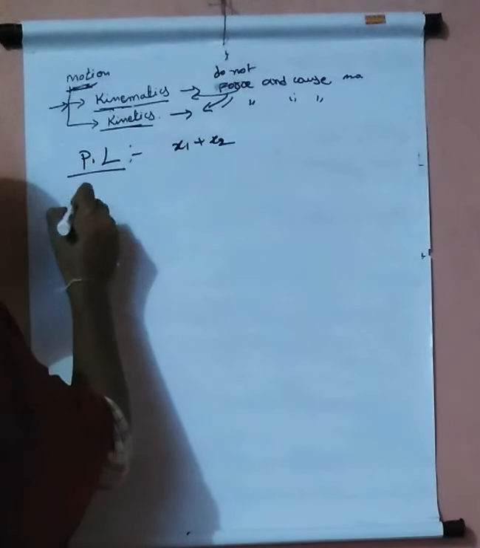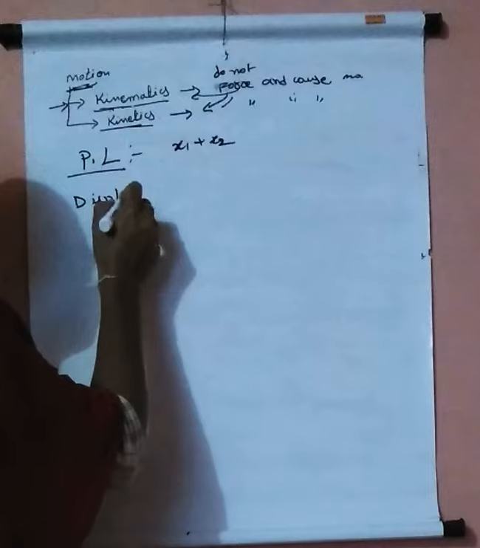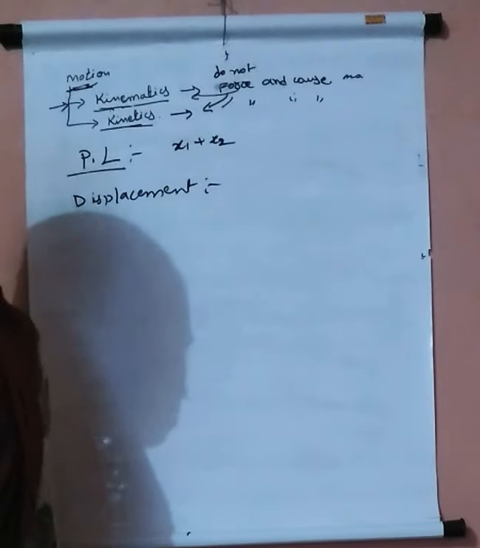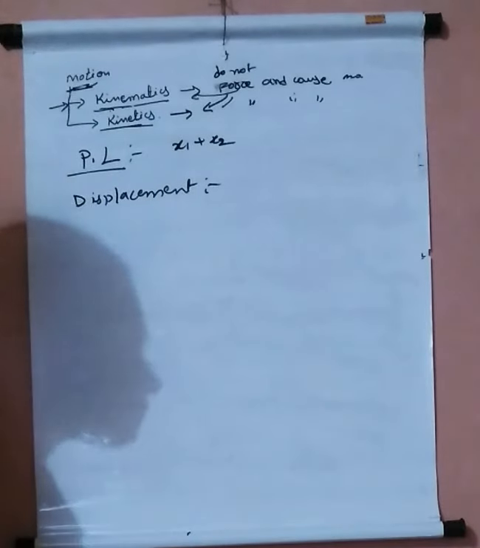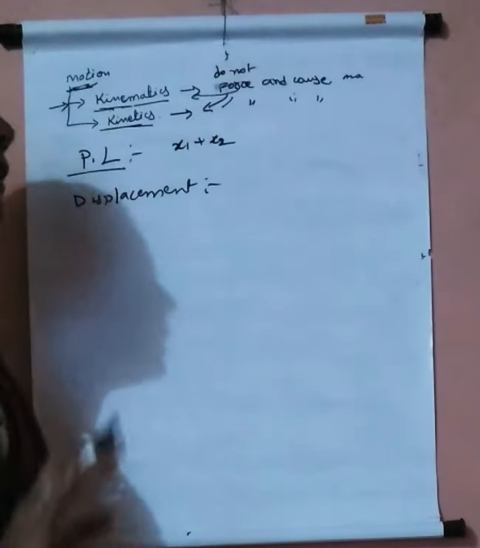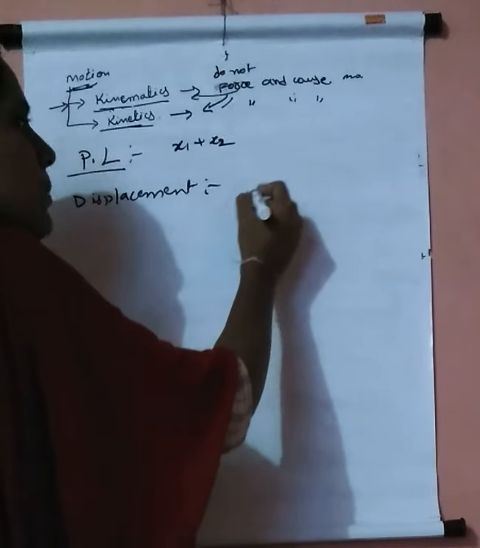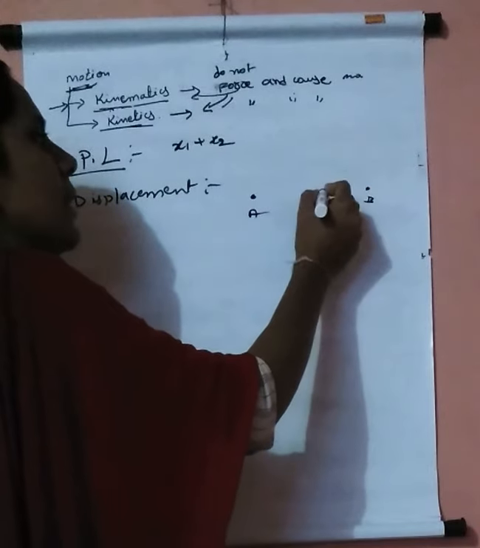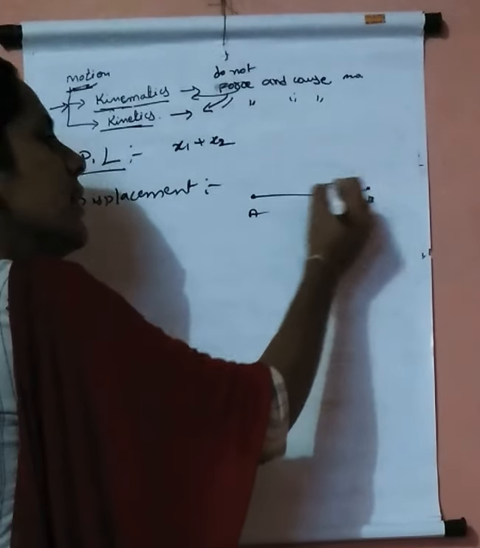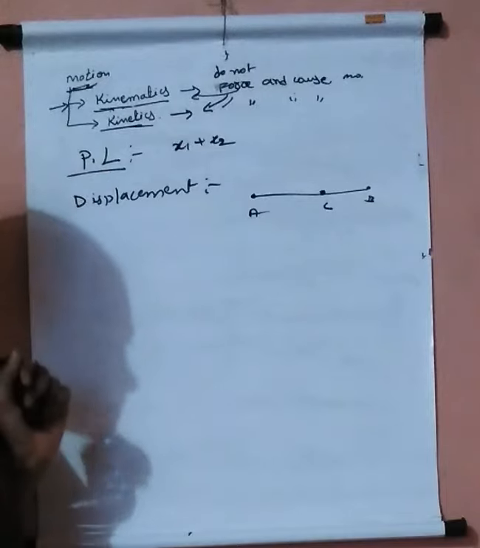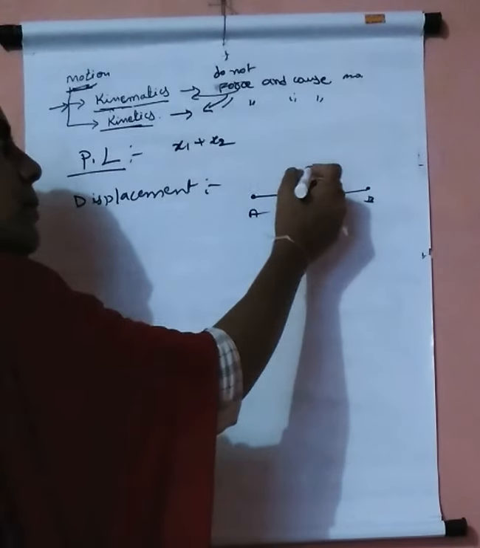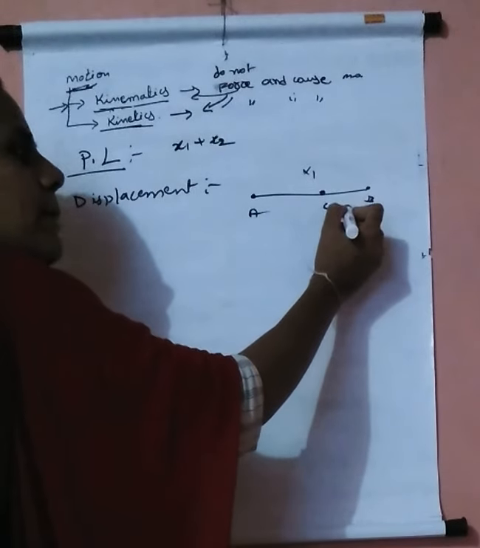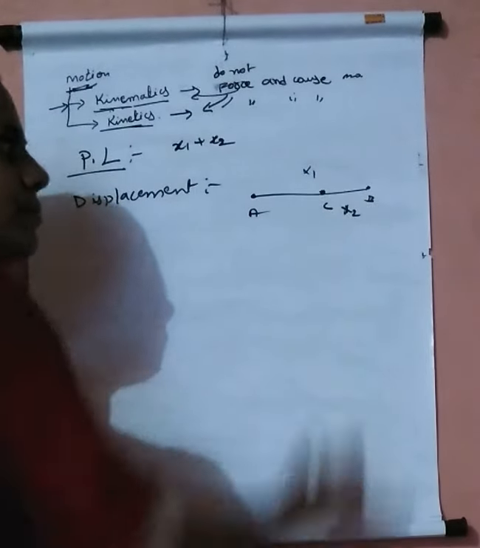Next comes displacement. Displacement is nothing but the shortest distance covered by the object from the initial position to the final position. Same example: a car is moving from A to B and returns back to point C. The end point of the car is at C. Initially travelling from A to B, I consider x1, and while it returns from B to C, I consider x2.